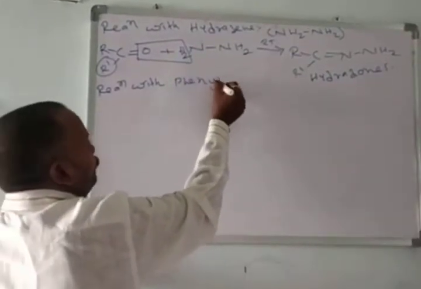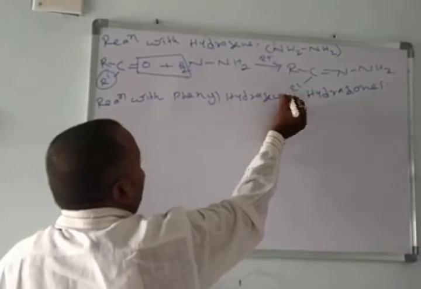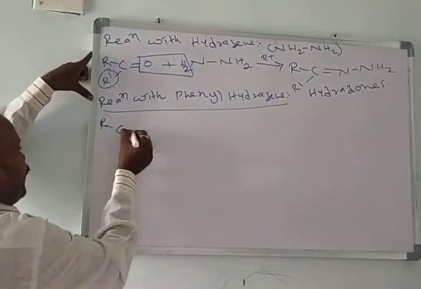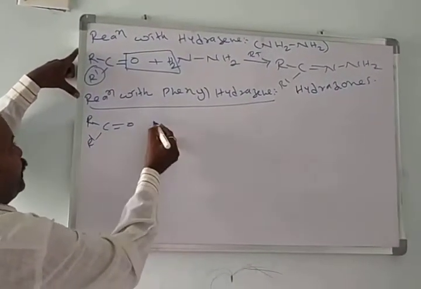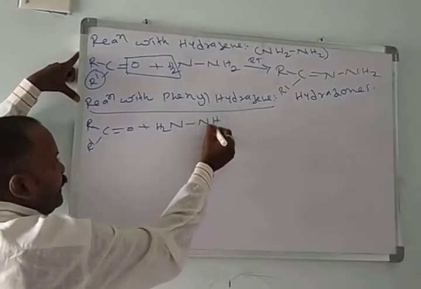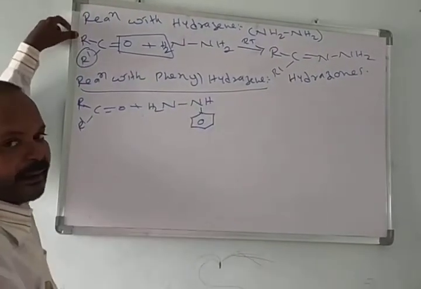Next, reaction with phenylhydrazine. Here I am taking phenylhydrazine, NH2, NH, phenyl group. This we call phenylhydrazine.